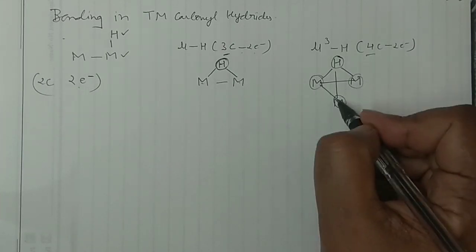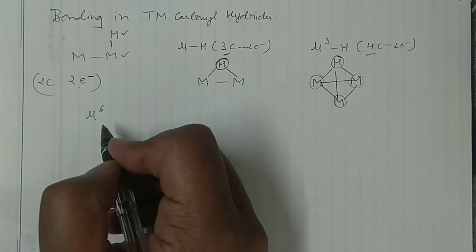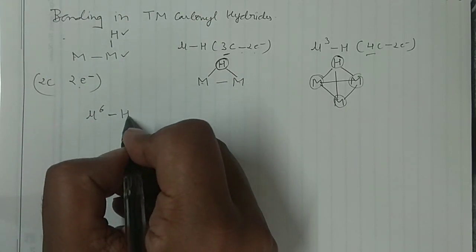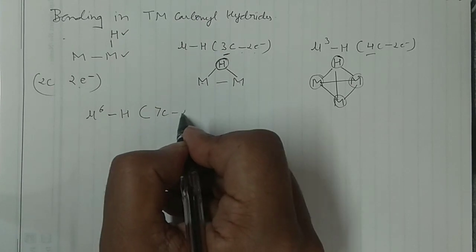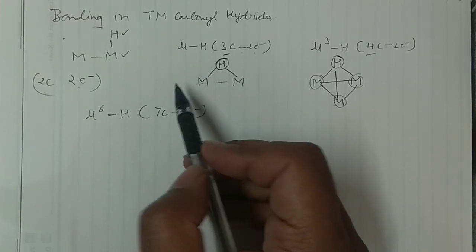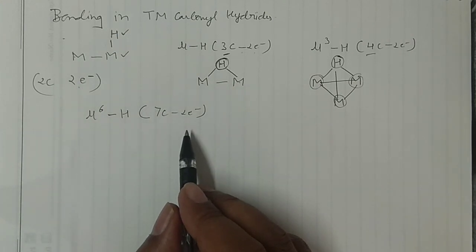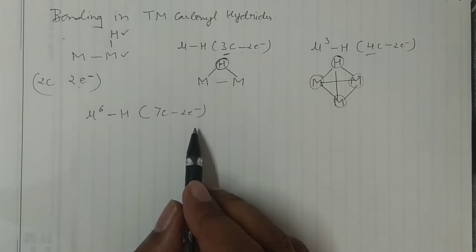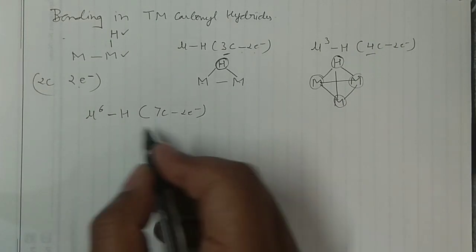And if you want, you can connect all of them. Similarly, you may have 6 bridges. For 6 bridges, that means the hydrogen will form 6 bridges. In that case, when 6 is there, then you can write the 7-centered 2-electron system. So what are you observing here? How can you write this particular structure? I have actually discussed this example when I discussed interstitial hydride formation in the case of cluster carbonyls, right? In that case, 6 metal centers are there.